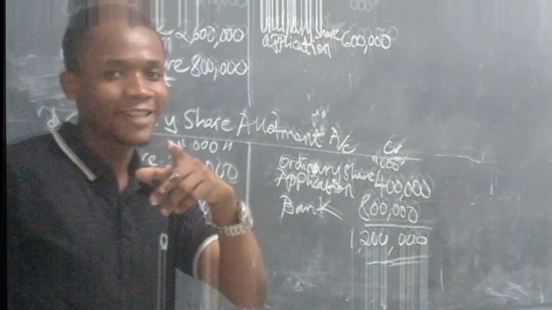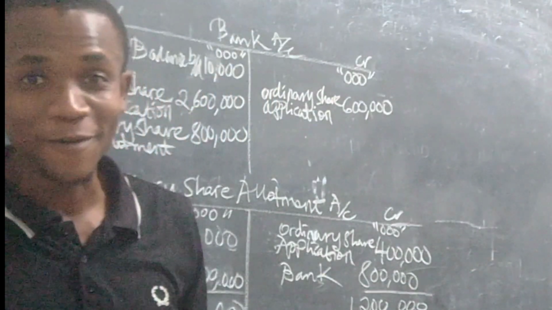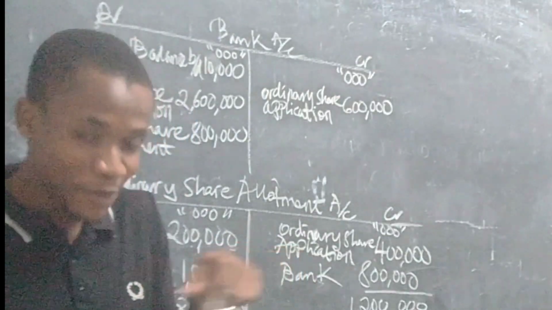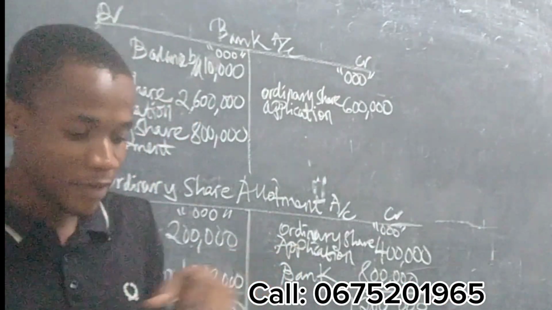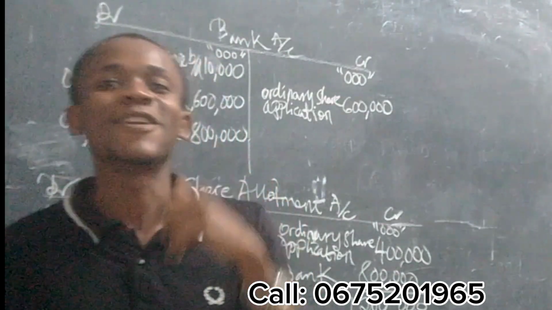You get my point? Do you have any question up to there? I know you do have a question. If you do, there are numbers appearing at the bottom of your screen. Make sure you call me, alright? Call me and I'm going to explain to you.